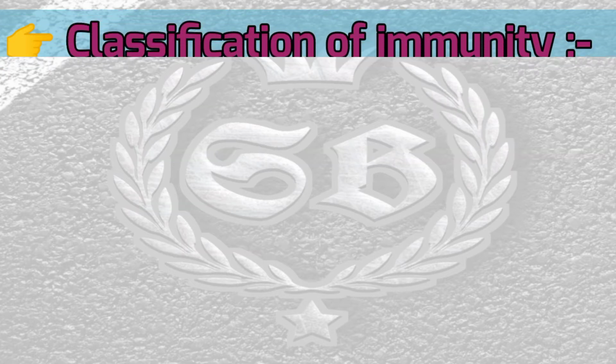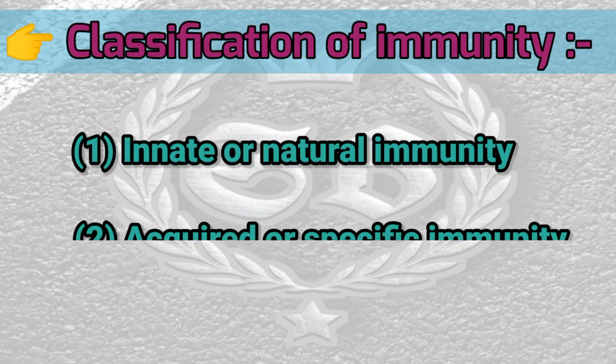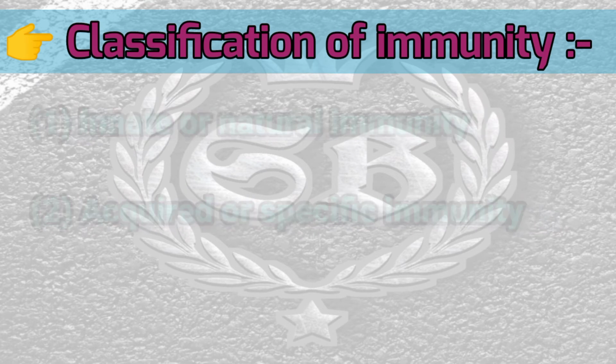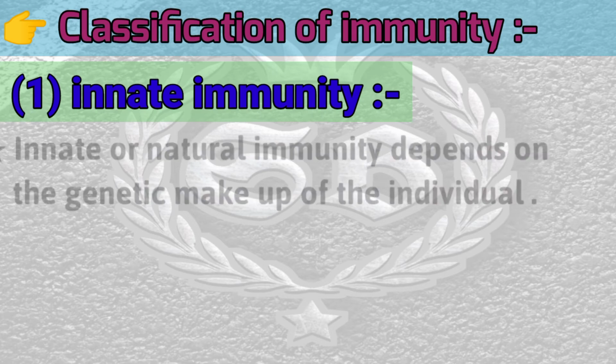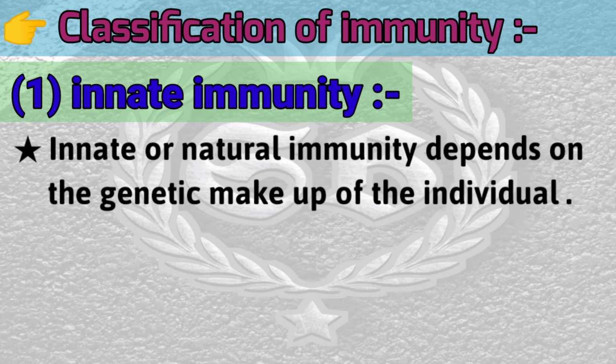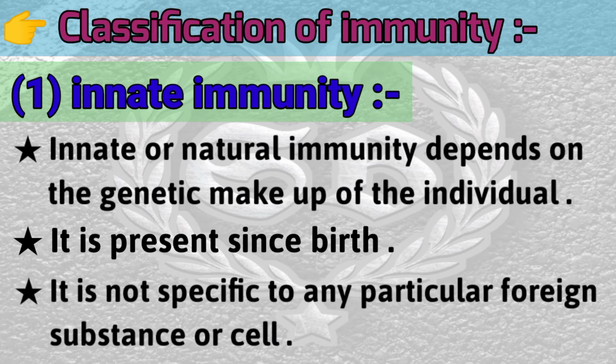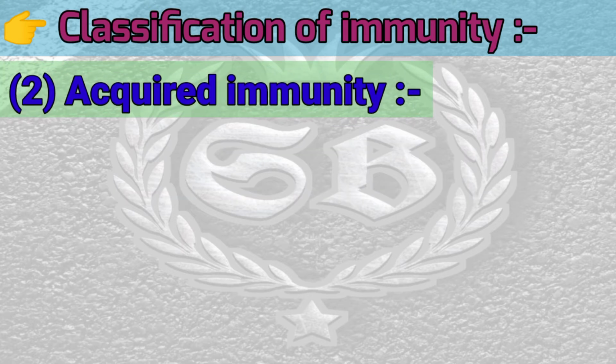And second is the classification of immunity. First, innate or natural immunity, and second, acquired or specific immunity. First, innate immunity. Innate or natural immunity depends on the genetic makeup of the individual. It is present since birth. It is not specific to any particular foreign substance or cells. Examples: protection provided by the skin and mucous membrane, gastric acid present in the stomach, tears, phagocytosis by the neutrophils and macrophages.